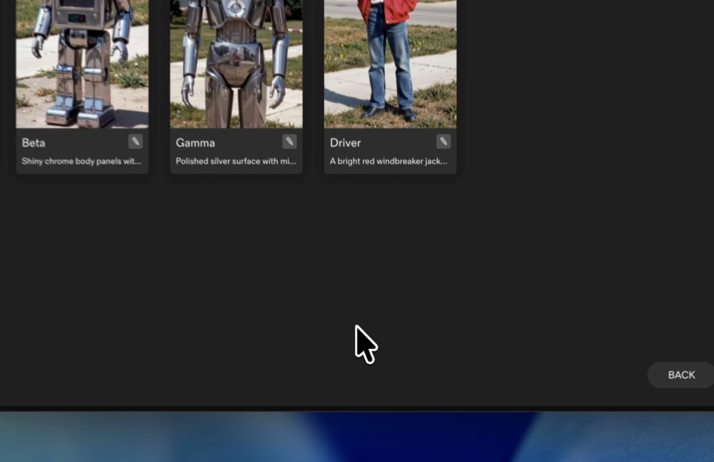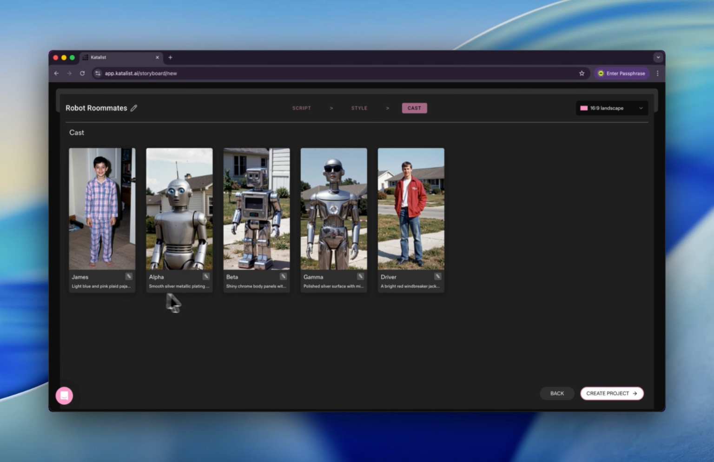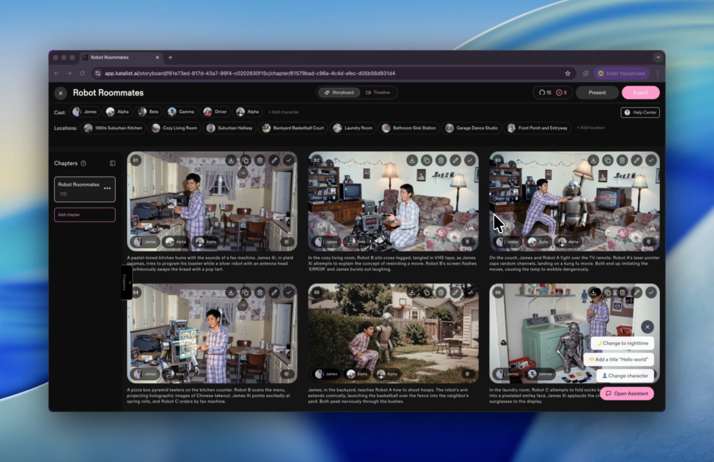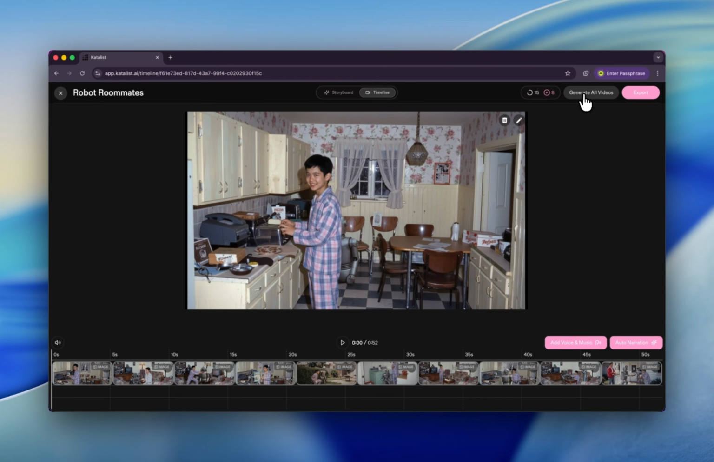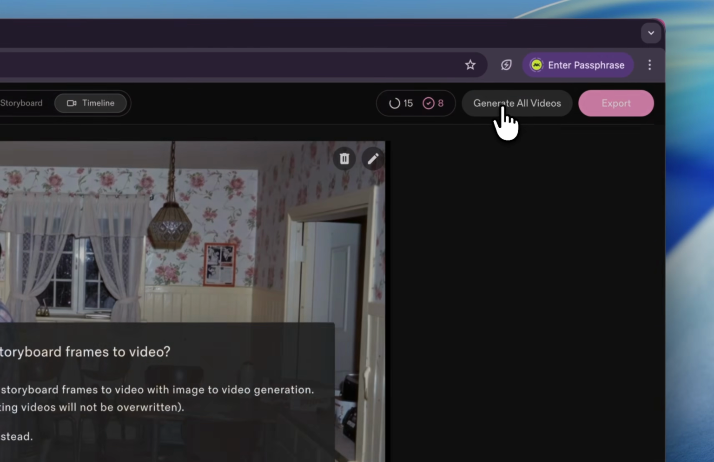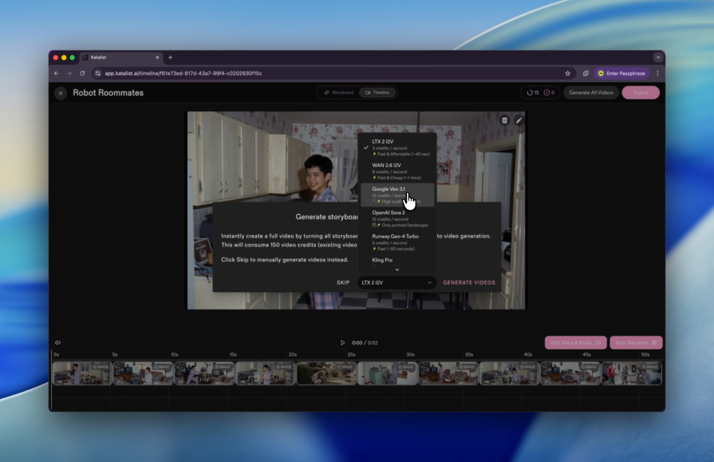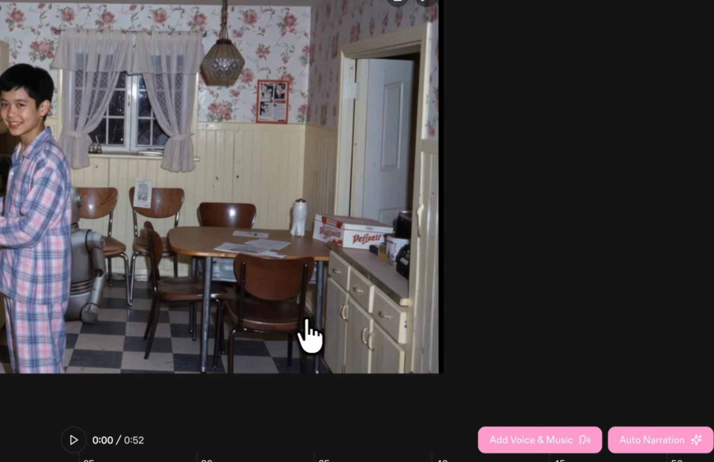Okay, so now we have some characters, James, Alpha, Beta, Gamma, and the driver. Okay, all right, let's create a project. Yeah, this is what I want to create. Okay, this is so dope, right? And click the generate all videos. This time, let's try video 3.1. Click the generate videos.